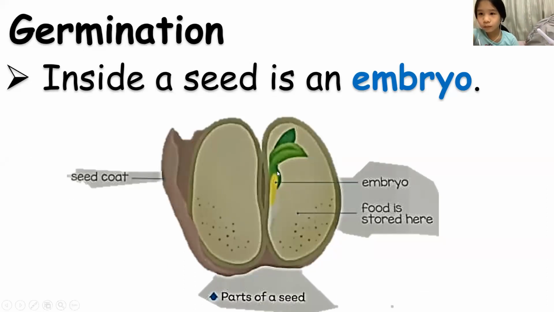This embryo is a very important part of the plant. Though you can see that it is just little compared to the color brown and the color gray there. The embryo is a very small particle that you can find in the seed,